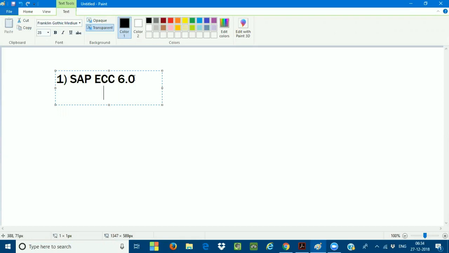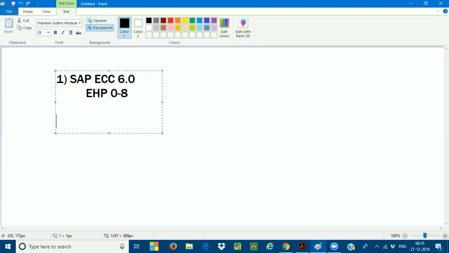So your system should be on SAP ECC 6.0 and the enhancement package should be from 0 to 7. Now 8 is also there. So your minimum enhancement package should be 0 to 8. This is very, very important. Make sure that you have the latest enhancement package 7 or 8. Why? Because new asset accounting is mandatory. Classic asset accounting will not work for the conversion. I'll tell you the reason behind that. So this is the first requirement.